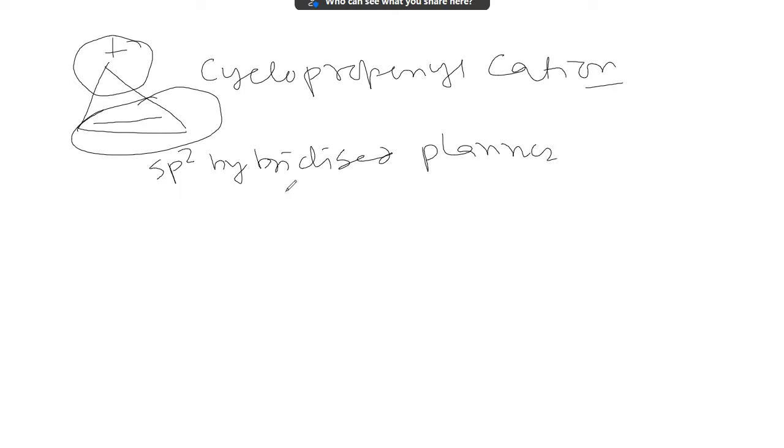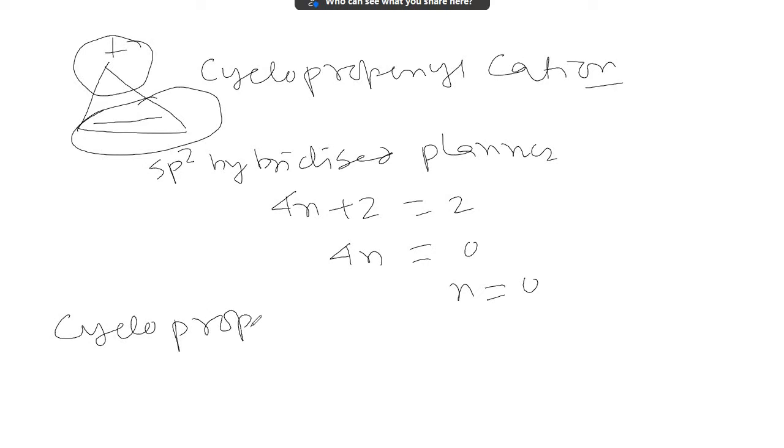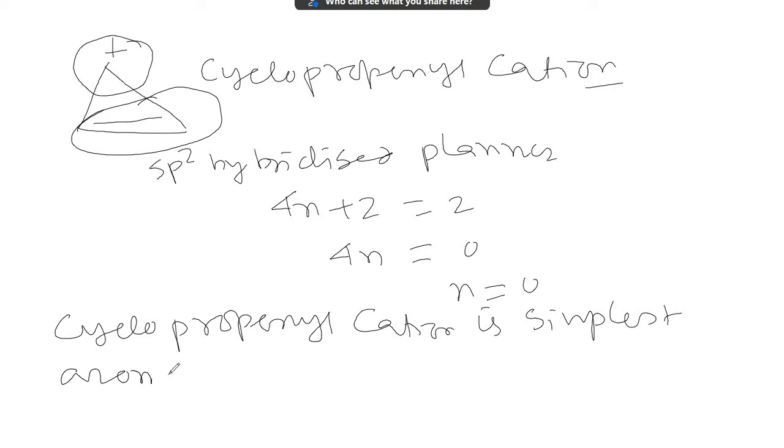It consists of 1 pi bond. So 4n + 2 equals 2. 1 pi bond means 2 pi electrons. 4n is equal to 0, so n is equal to 0. So cyclopropenyl cation is the simplest aromatic compound. Actually it is a cation, an aromatic compound which carries a positive charge.